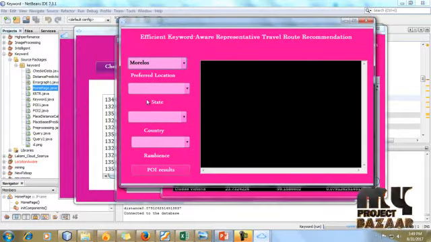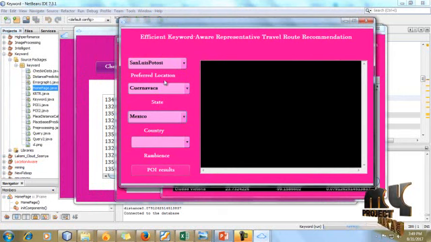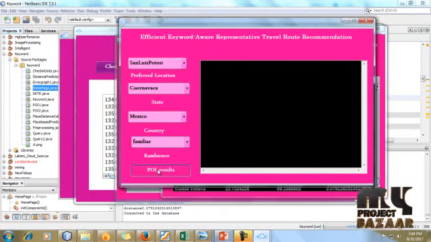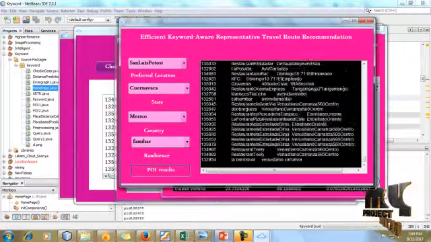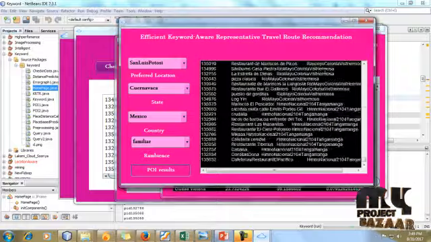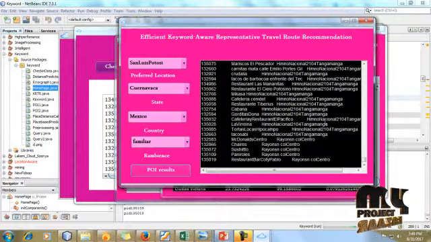So next we have to calculate our POI value. So POI is nothing but place of interest. So here we have to select our preferred location and state and country and restaurants. So this is the place of interest result, which is calculated with the help of location, state, country and restaurant value.